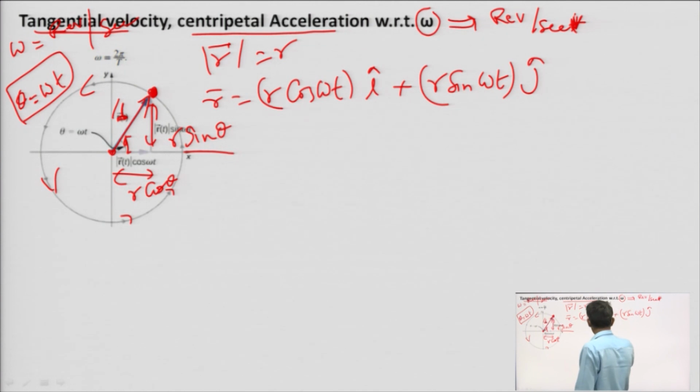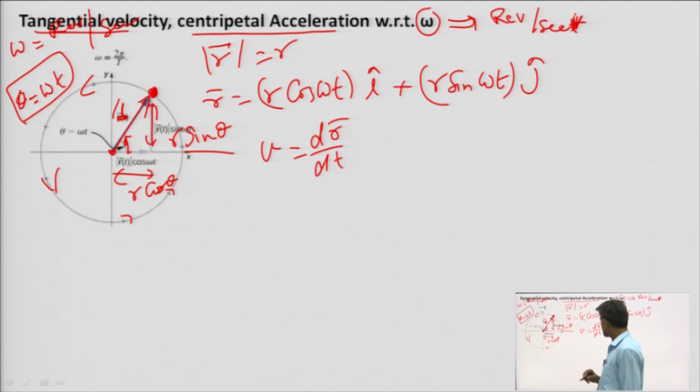This is the position vector. And we know that the velocity v is dr by dt, right. So, how much is it?